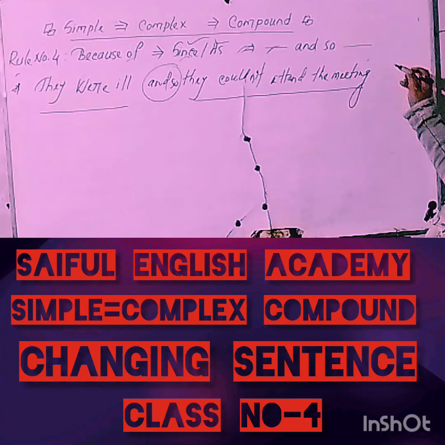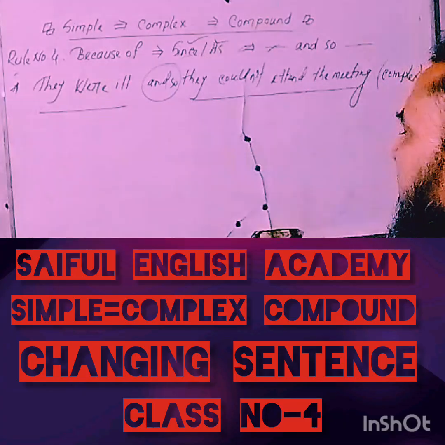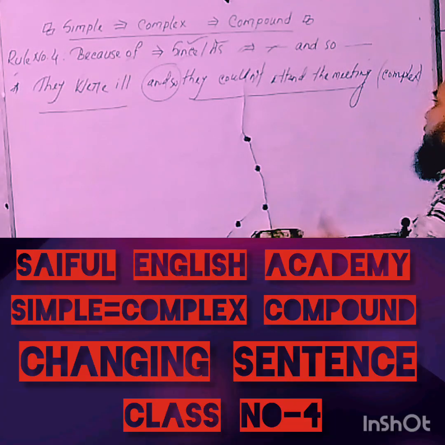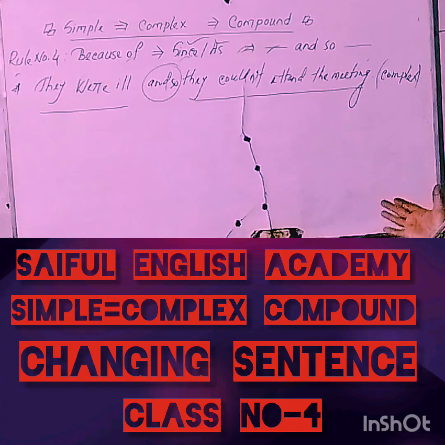And you are asked to change this sentence into a complex sentence. So, my dear learners, according to my mind, it's very easy to change a sentence mixed with 'and so', a compound sentence, into a complex sentence.